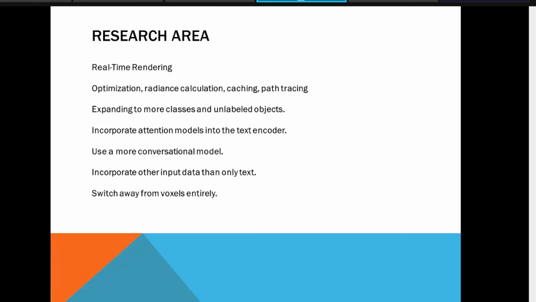Incorporate input data other than only text, just like I told you about text to gem. Try to implement many different types of input to make it more user friendly. And switch away from voxels entirely. Voxels are quite memory consuming units, so try to find a mathematical formulation, like the one I told you about, isosurface. Compared to isosurface, find out some more techniques.